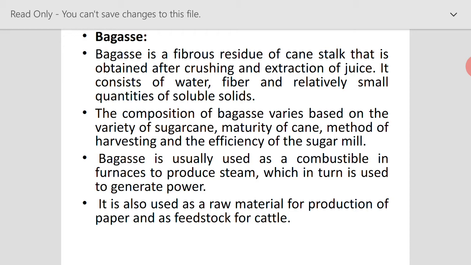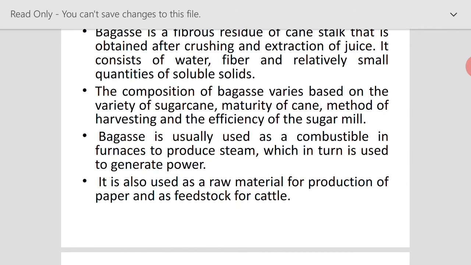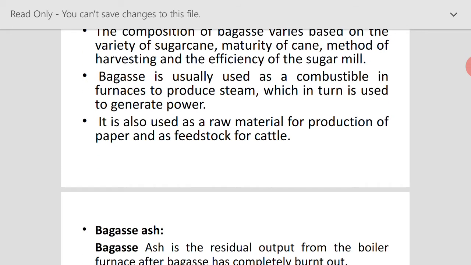We already told that the sugar industry is one of the self-sustained industries in the production of electricity. This bagasse is also used as a raw material for the production of paper as well as a feedstock for cattle. So it can be used for both these things.